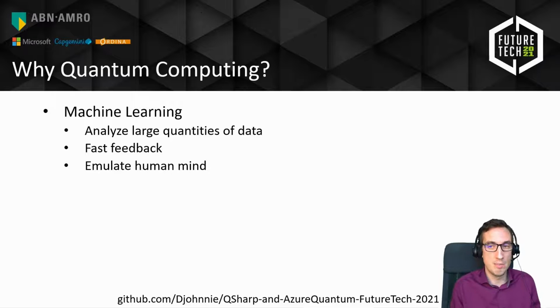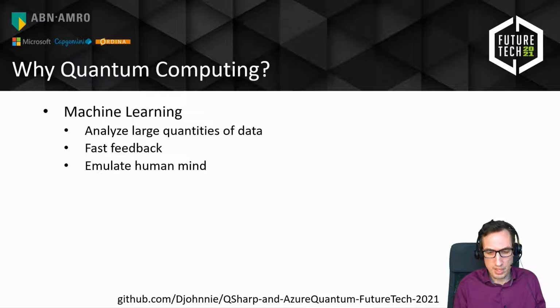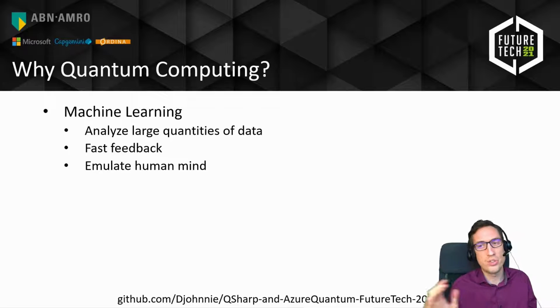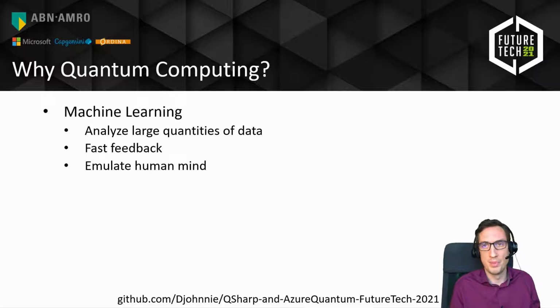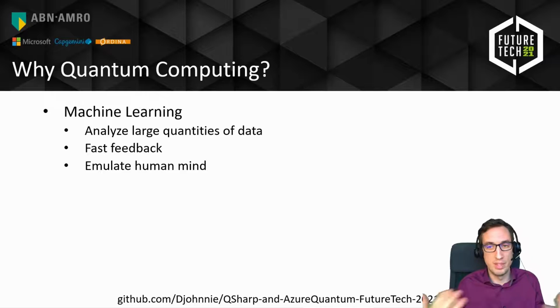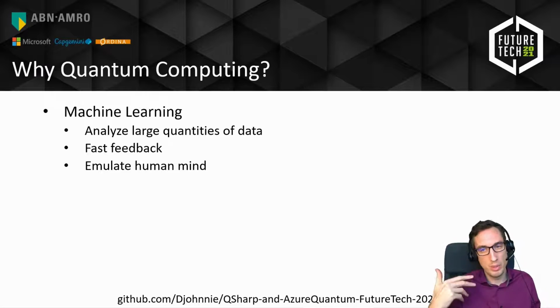A final thing is machine learning, for example. It's basically the same idea. It's an exponential problem, because when we have large quantities of data, multiple variables, and we want to learn something from that, and we want to do that fast, like fast feedback. And again, in real life, we have lots of data coming into our eyes, our ears, our taste, our smell, and we take decisions based on that very quickly, because that's how our mind works. Our mind is, again, quantum by nature.